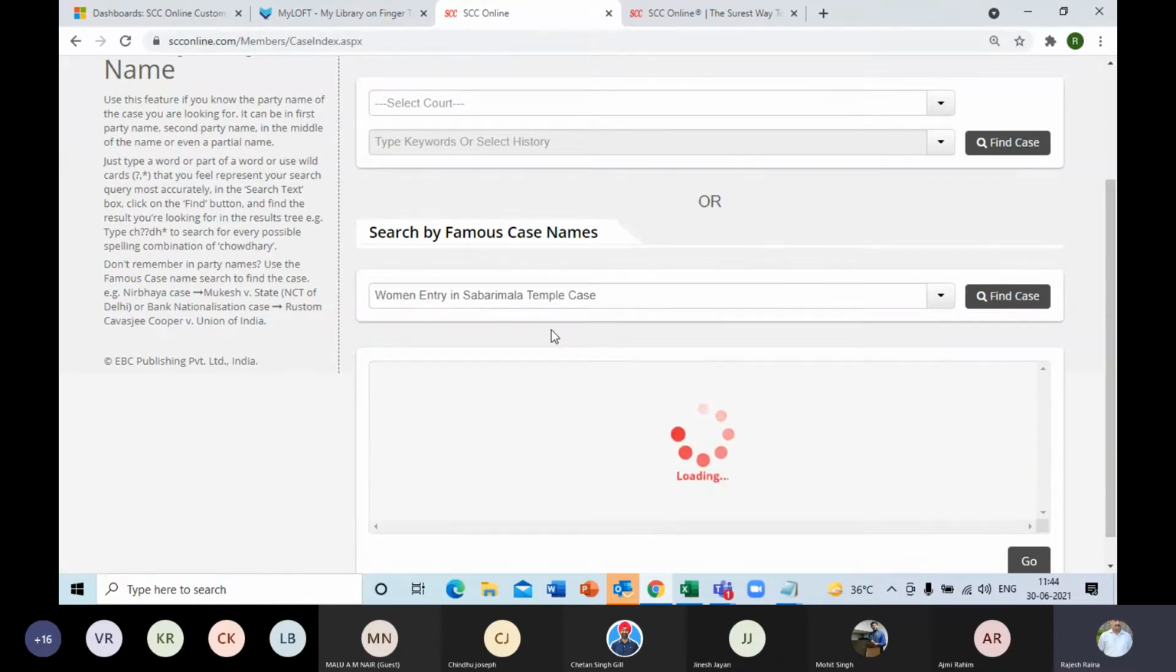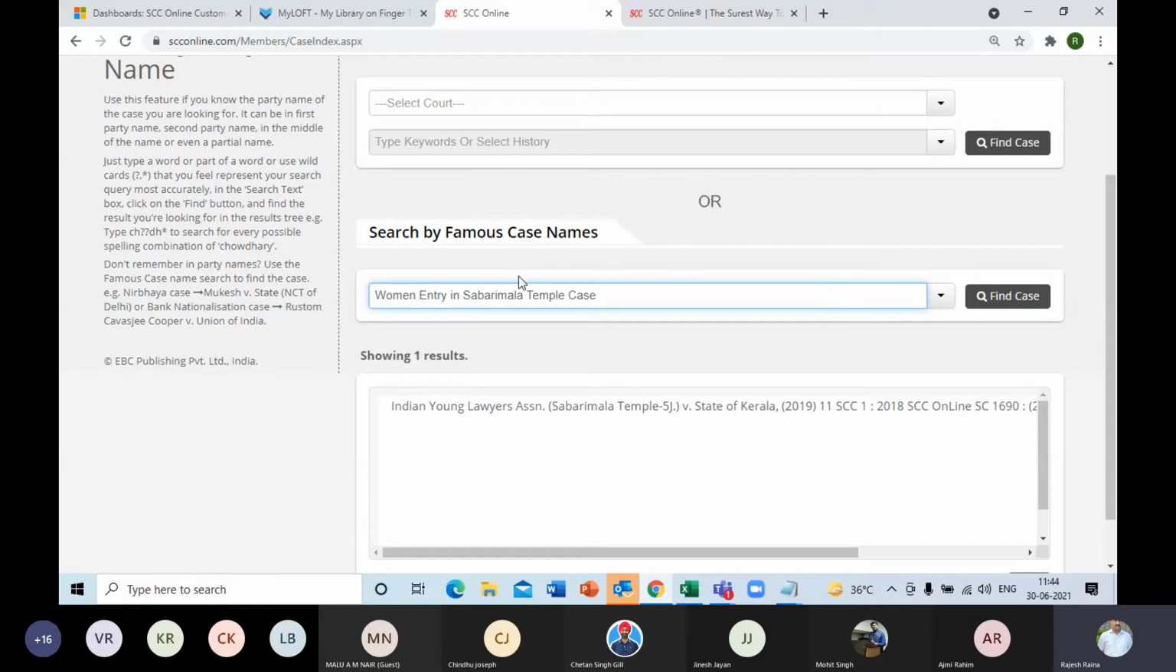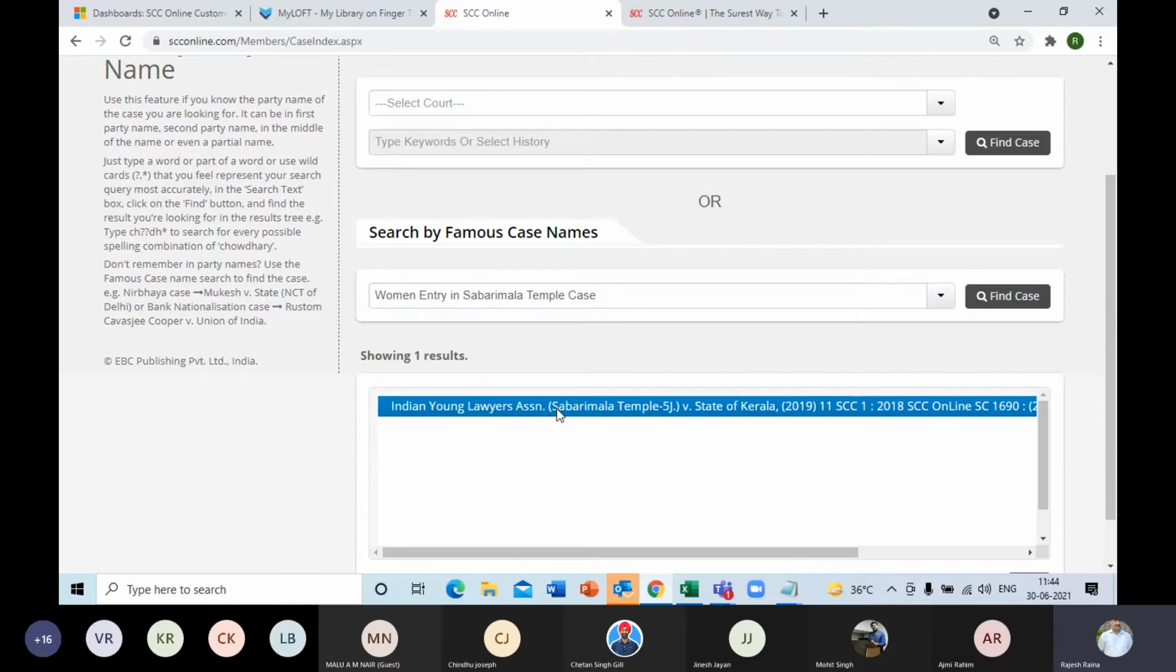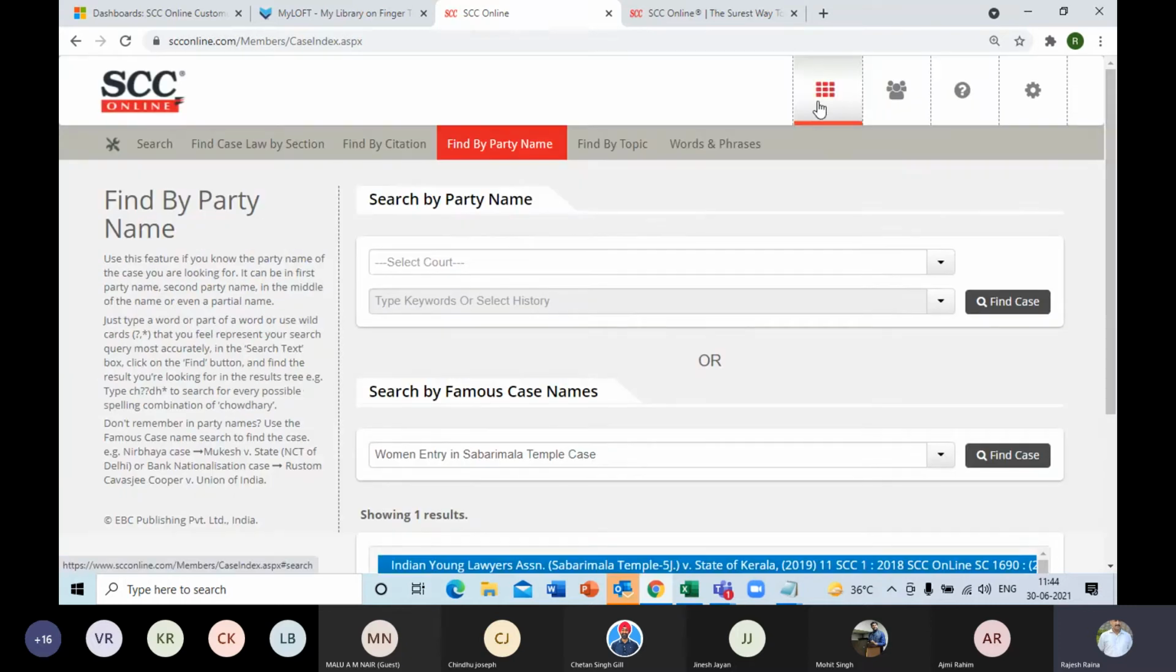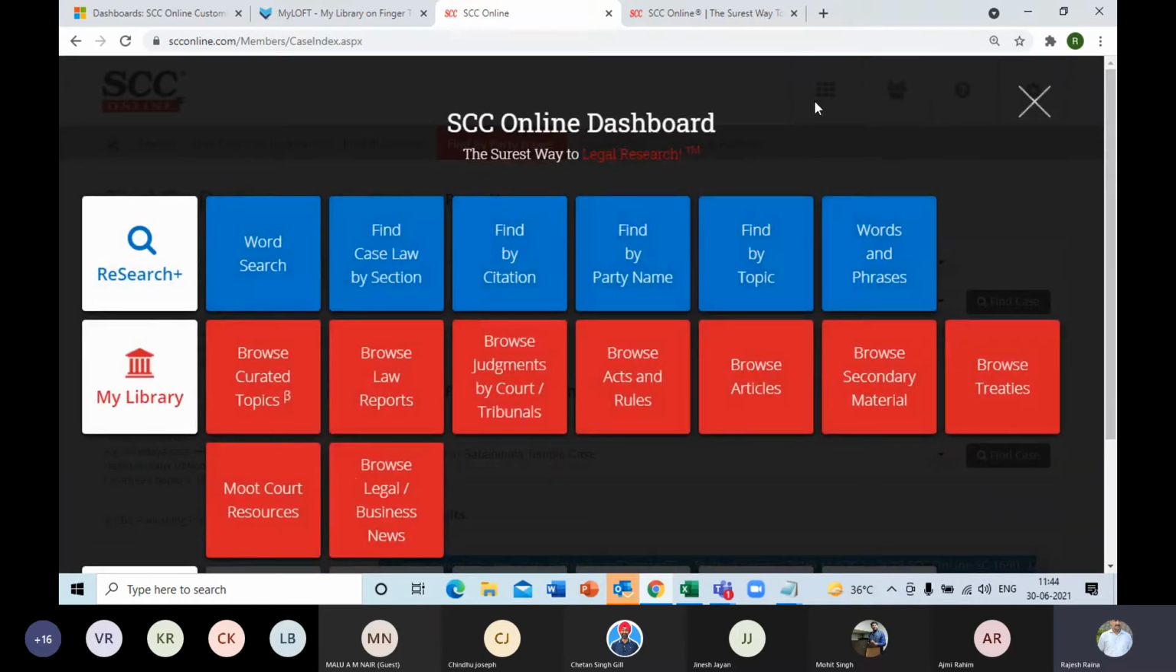So the moment I either enter the name over here or select from the previous searches, it will decode. The software will decode and give me the actual party name. So that's how you can find by famous case name. You can search by famous case name. Again, I move back to the dashboard.